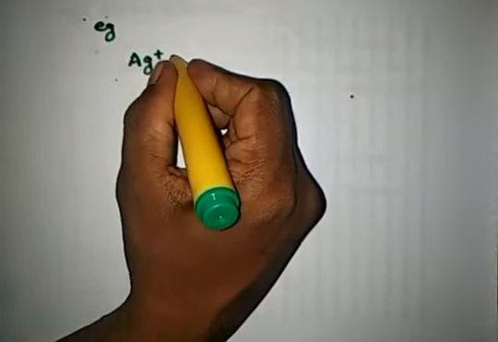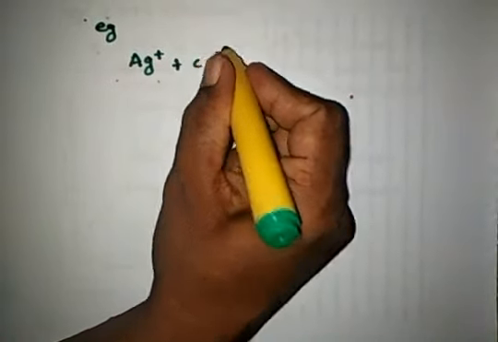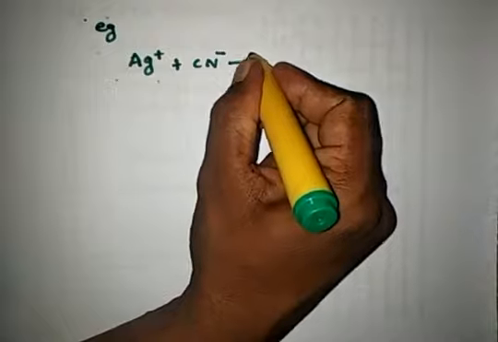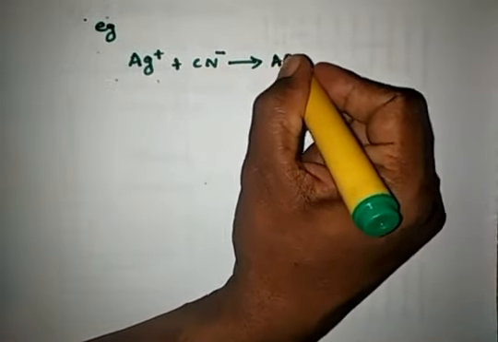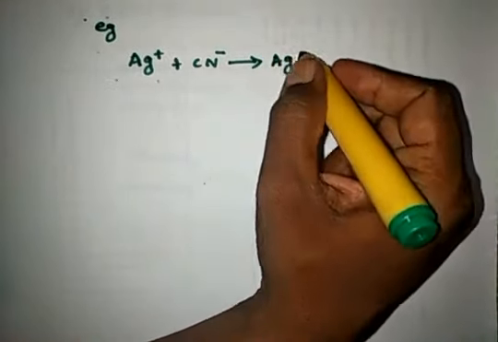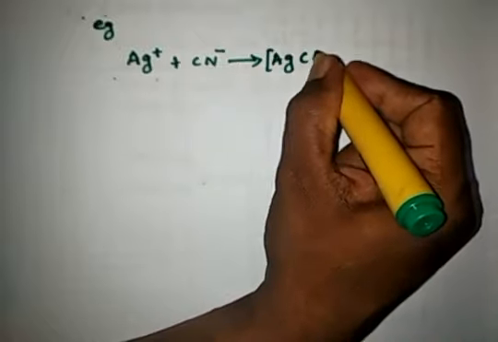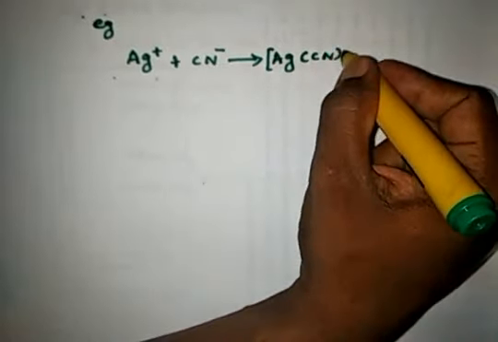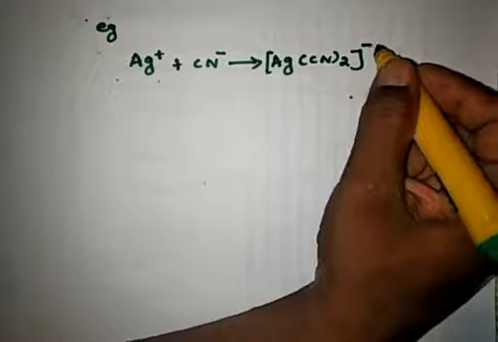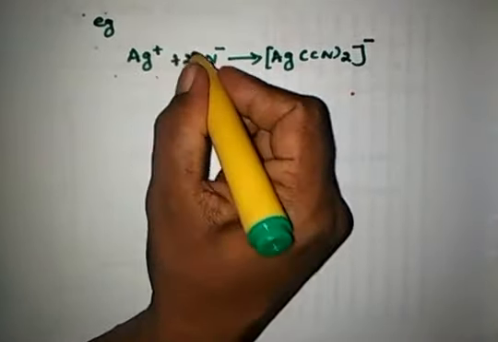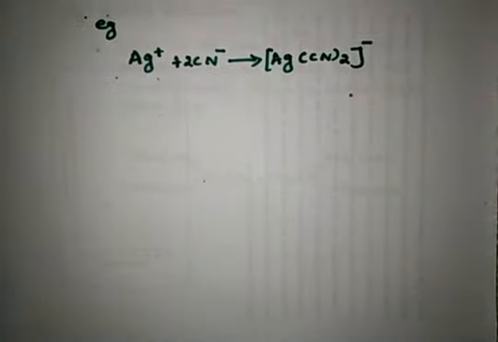It reacts with cyanide ion and forms a soluble complex, and it is also stable. Two cyanide ions are coordinating with the silver ion, giving Ag(CN)2 minus.